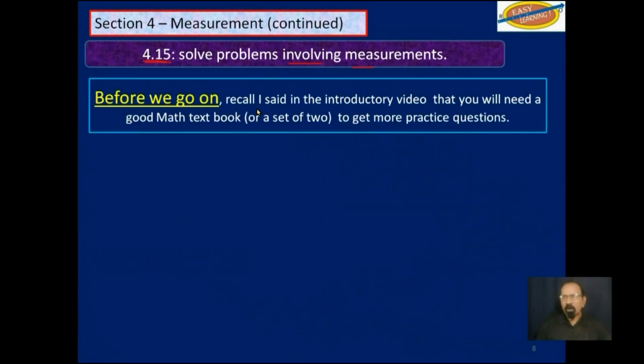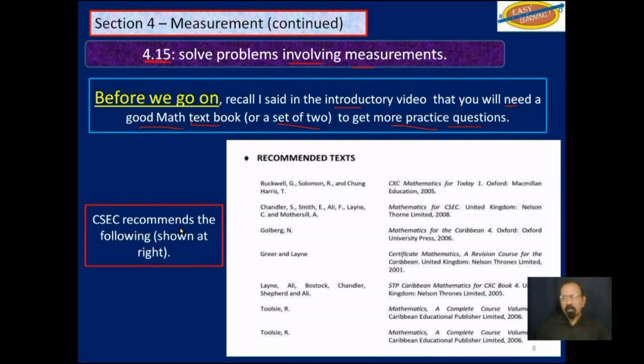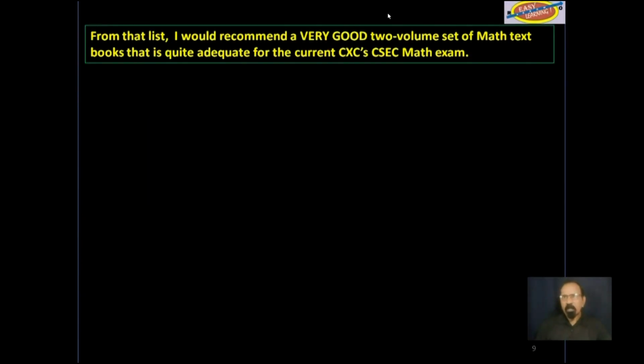Before we go on, recall I said in the introductory video that you will need a good math textbook or a set of 2 to get more practice questions. CSEC recommends these here, not all of them, you may need 1 or 2. From that list, what I would recommend is a very good 2-volume set, which is quite adequate for the current CSEC math exam.